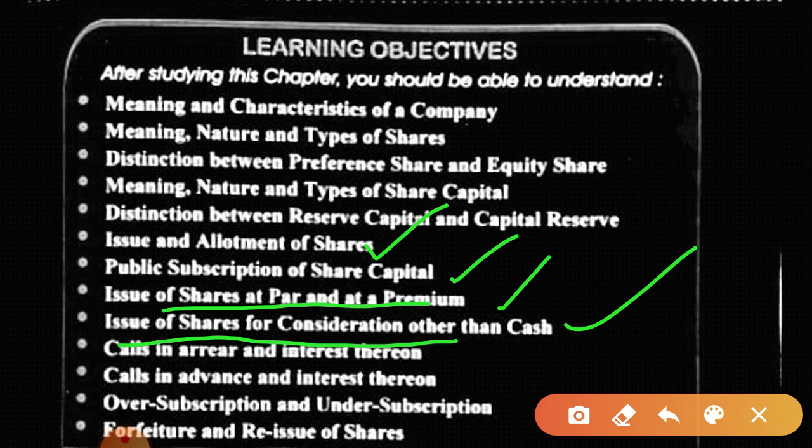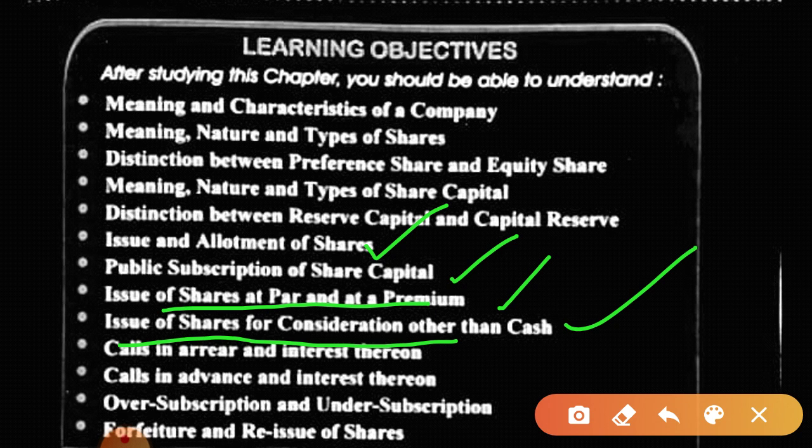Okay, there should be at least 90% subscription. For example, if the company issued 1 lakh shares, then for under subscription at least 90,000 shares must be subscribed by the general public. And as you know, when there is over subscription, the excess money is utilized towards allotment and other subsequent calls, isn't it? And there won't be any such case under under subscription.